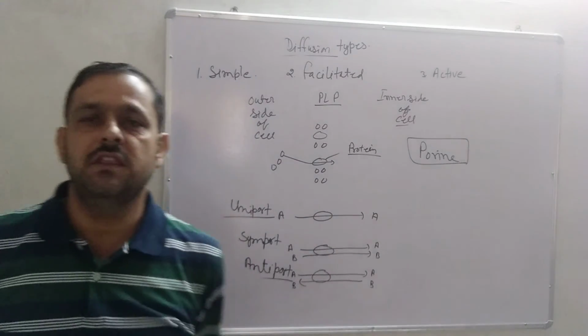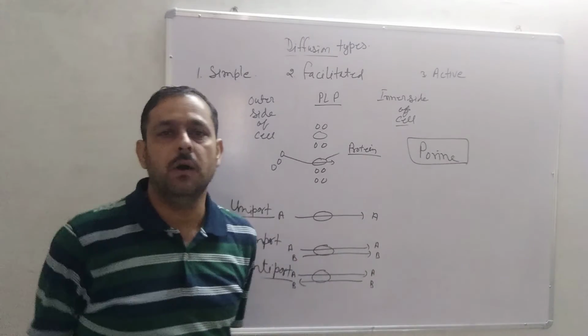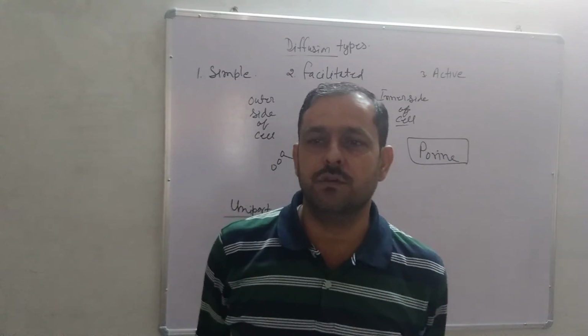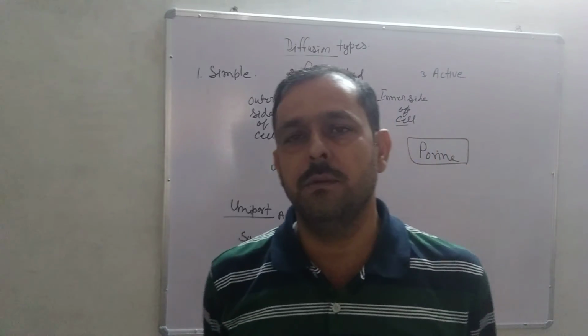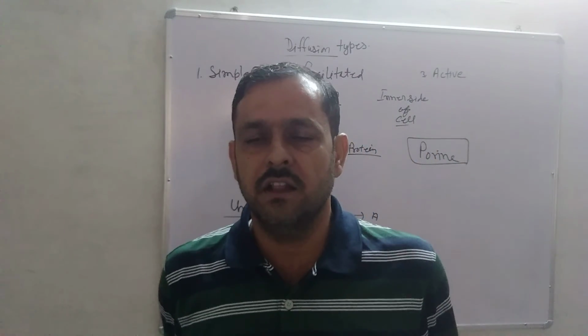Now these are the three types of diffusion. In the next video we will study plant water relations: diffusion, imbibition, osmosis, etc. Till then, thank you.